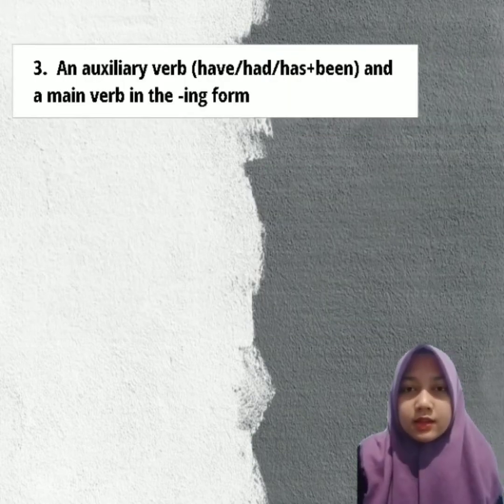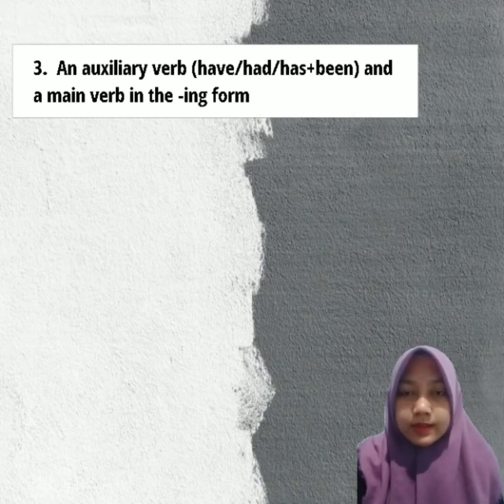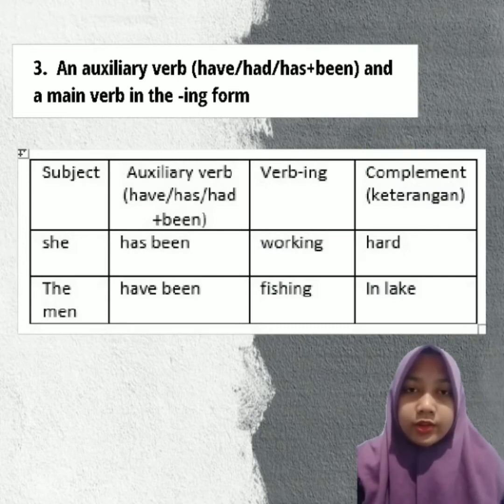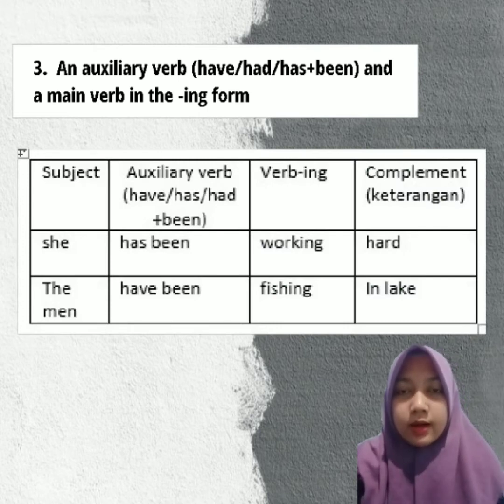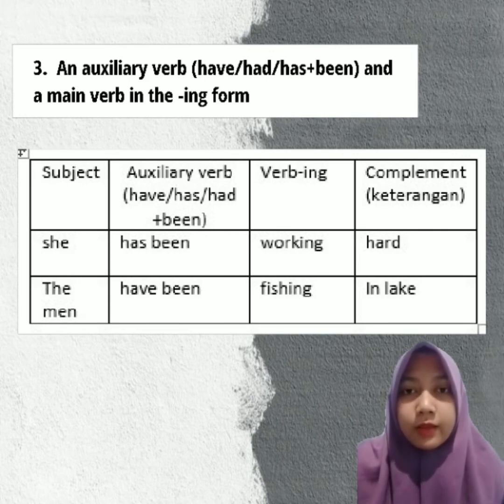The third consists of an auxiliary verb have, had or has plus been and a main verb in the ing form. And you can see the examples in the table. They are, she has been working hard and the men have been fishing in the lake. So here has been working and have been fishing are the forms of the verb phrase.